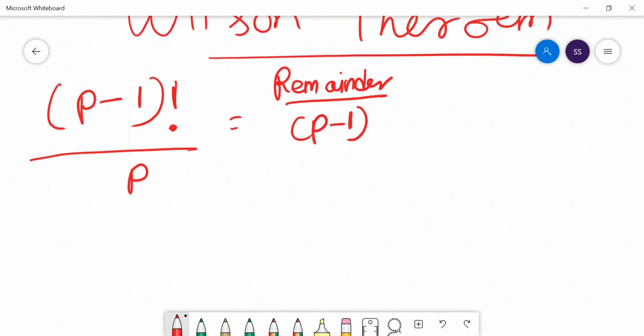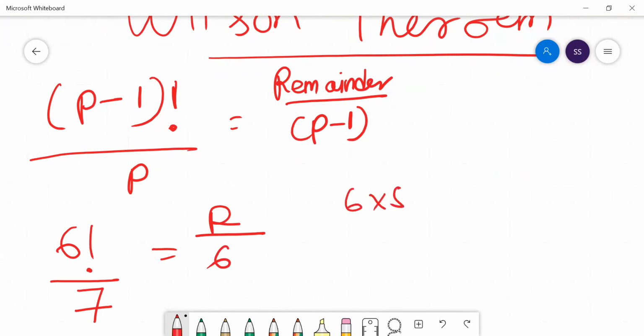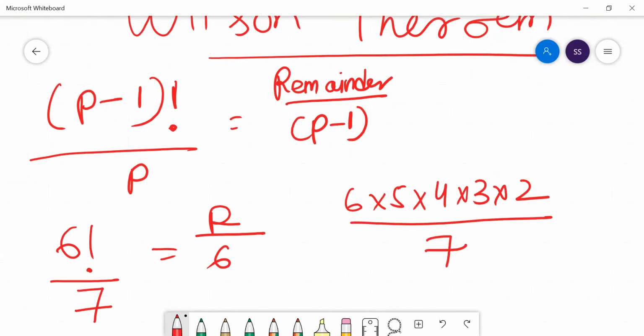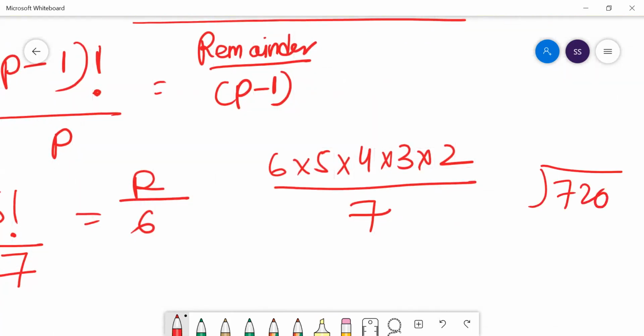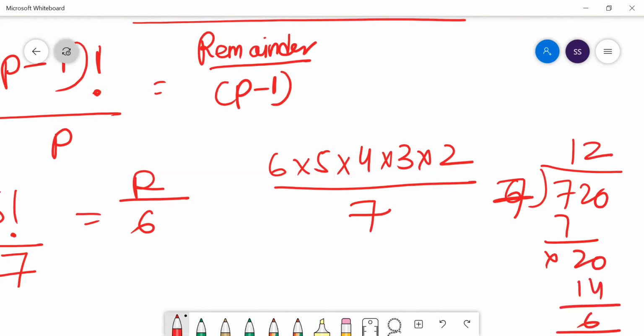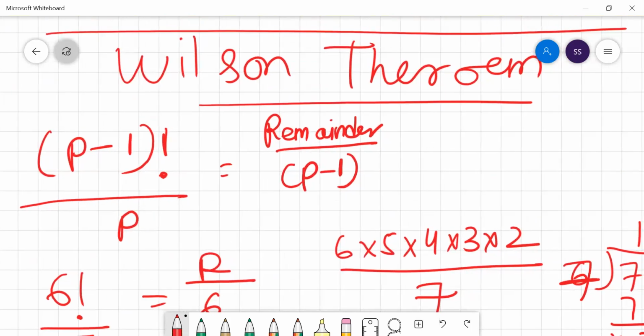Suppose the prime number is 7. If I divide 6 factorial by 7, then my remainder will be 6. If you want to prove it, what is 6 factorial? 720. If you divide 720 by 7, 7 goes 1, then 20. If you divide 20, you'll get the remainder 6. I hope you understood this. This is called Wilson theorem.